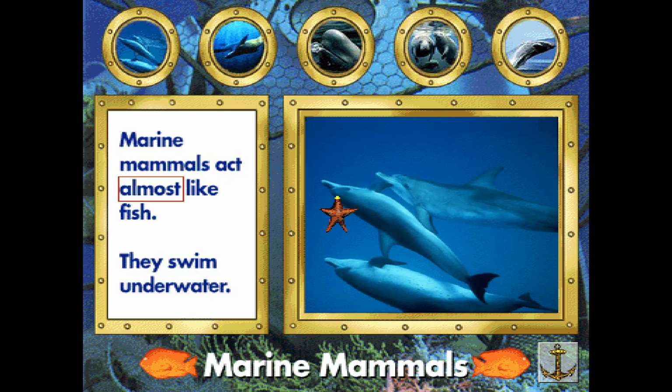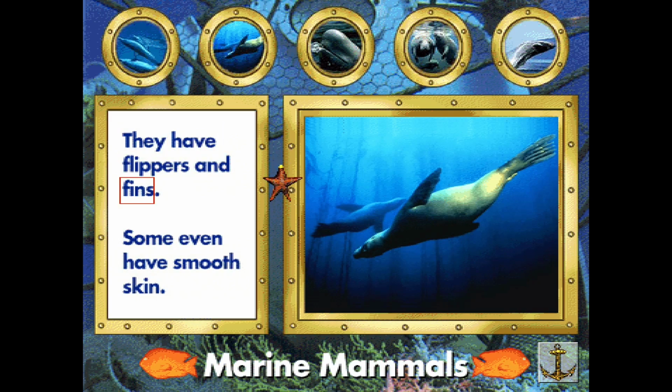Marine mammals act almost like fish. They swim underwater. Why is there GoldenEye Bond music? I like that the narration has those subtitles. That's nice. Marine mammals act almost like fish. Yep. They swim underwater. 007, we need you to go underwater again. They have flippers and fins. Some even have smooth skin. Bloatfelt has found a way to control all the marine life. Your mission is to prevent that from happening.